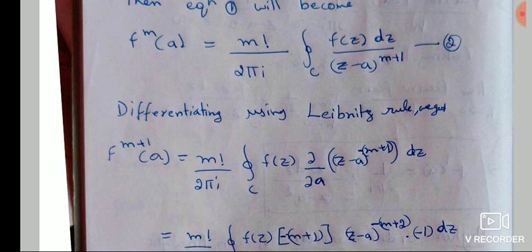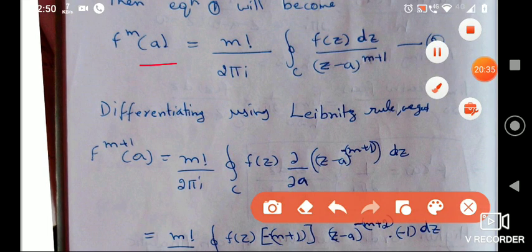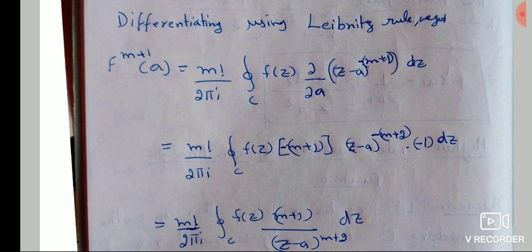This is a different type of differentiation because we don't have the variable on the left hand side. On the left hand side we have the constant a. So there is a differentiation called the Leibniz rule. Everything is the same, but here we differentiate inside, partially, with respect to that constant.